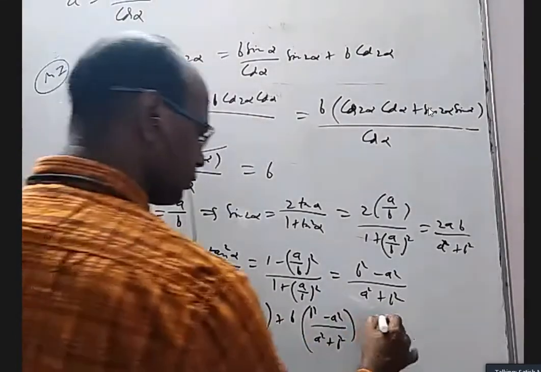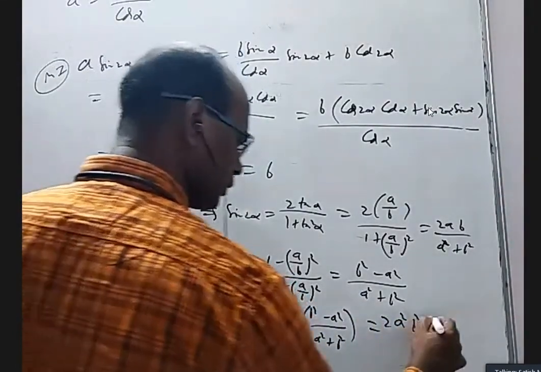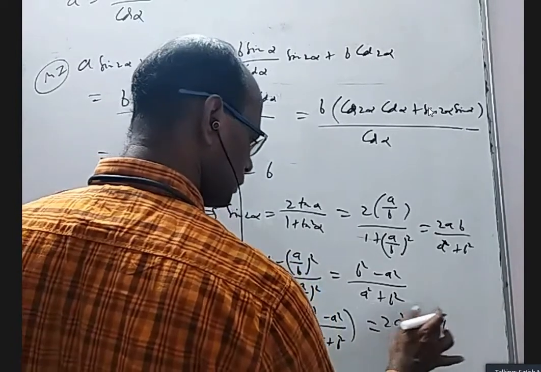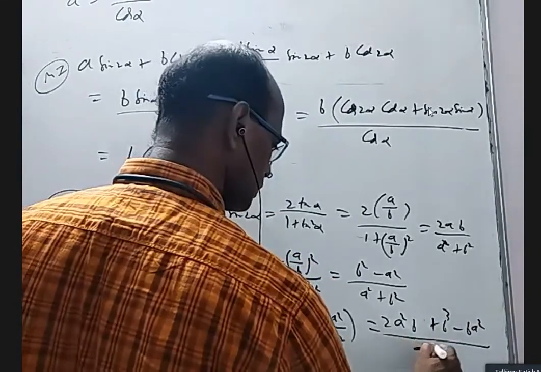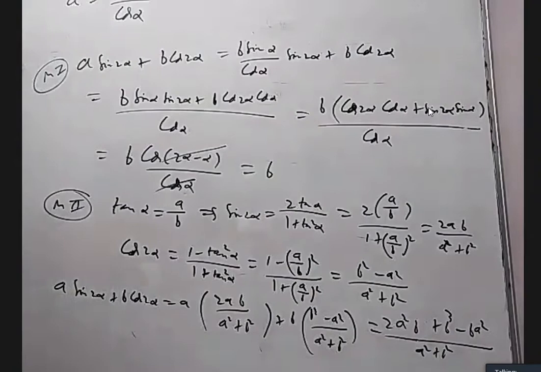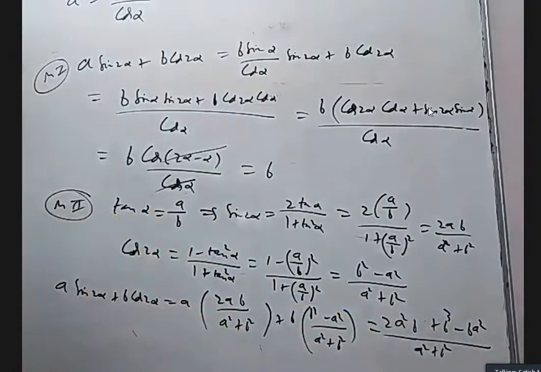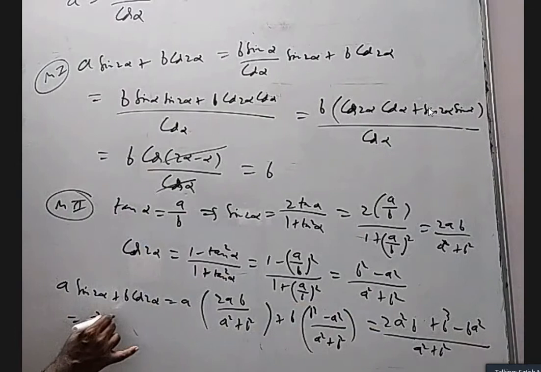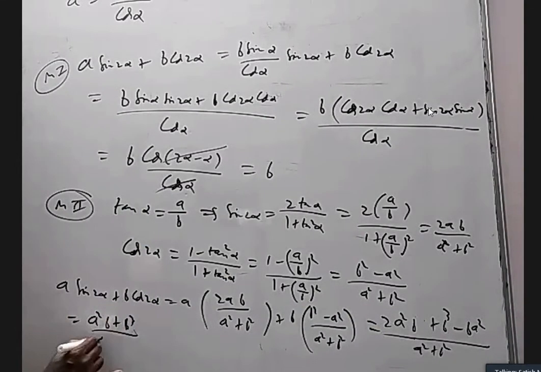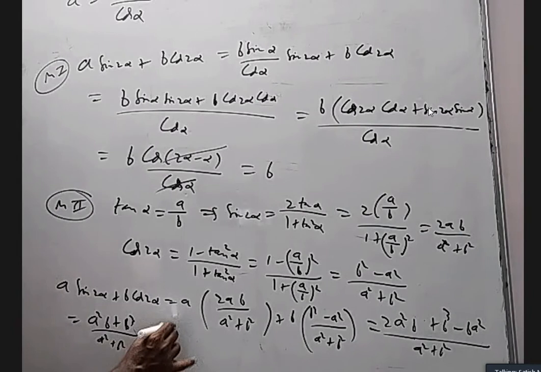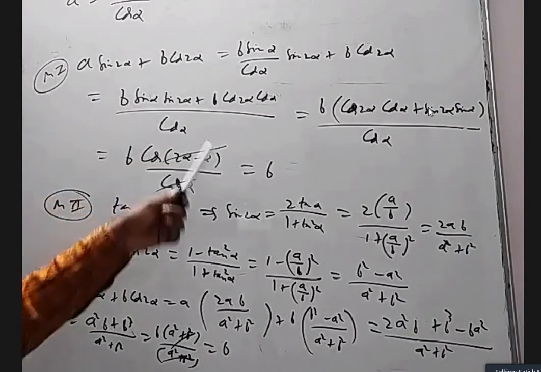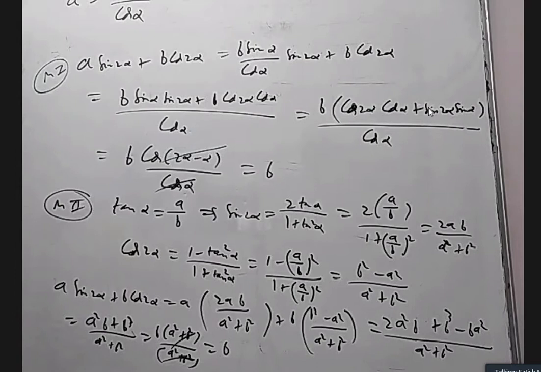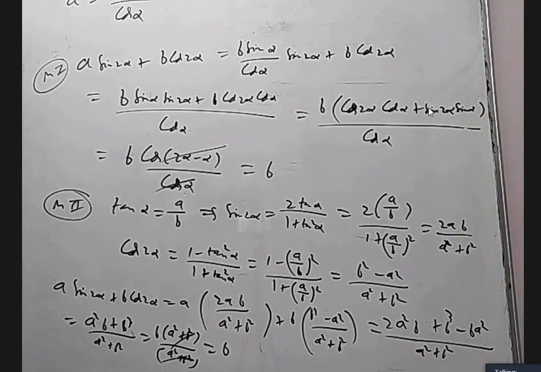Denominators are same. I can add up numerators. So you'll get 2a square b plus b cube minus b a square by a square plus b square. This and that are same. You'll get a square b plus b cube by a square plus b square. If I take b common, I'll get a square plus b square by a square plus b square. Cancel, you'll get b. So the first method is better because it came easier, but nothing wrong if somebody wants to do it by the second method. Anybody want to tell some other method?